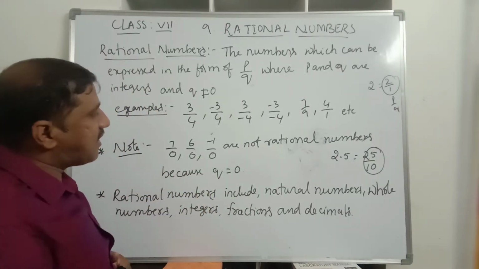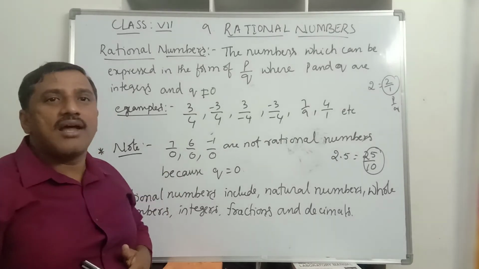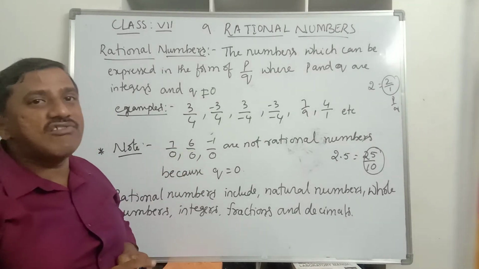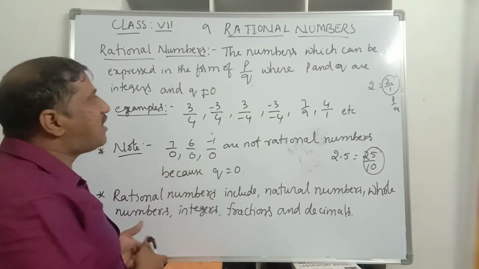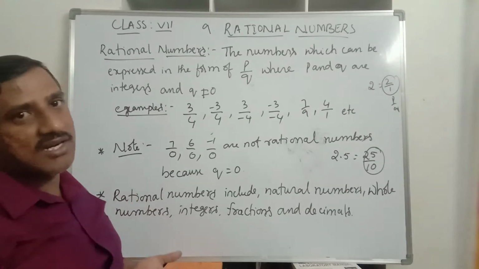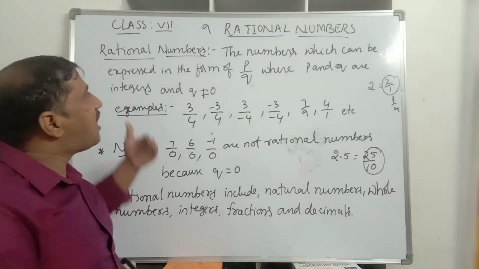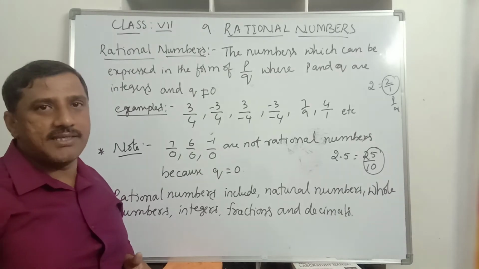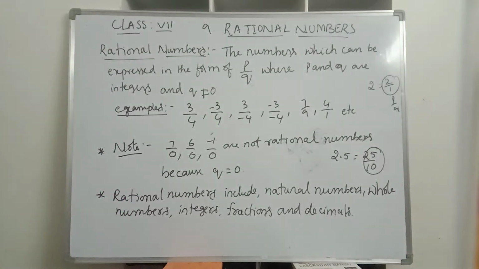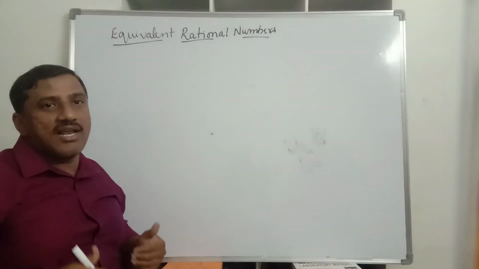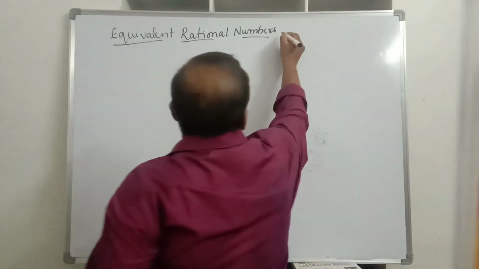Now we will discuss equivalent rational numbers. We have come across equivalent fractions. Equivalent rational numbers are similar to equivalent fractions. Now we will discuss how to find them.